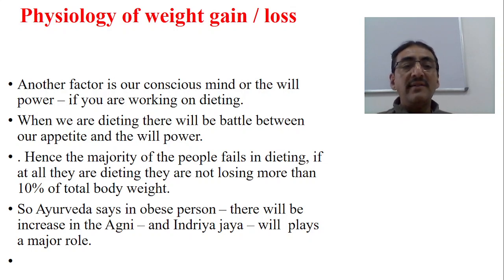So what Ayurveda says is, in an obese person, there will be an increase in the Agni because of obstruction to the pathway by the kapha or medas. There is abnormal movement of the Agni seen, so that increased Agni will be there. That increased Agni is because of the abnormal movement of the Vata. The abnormal movement of the Vata comes to the kosta and it stimulates the Agni. So in a patient of obesity, according to Ayurveda, it is told that he is having more Agni.